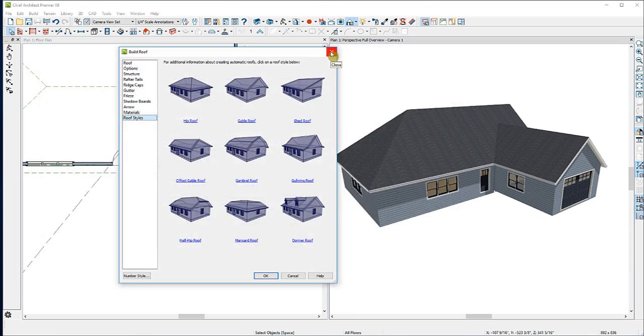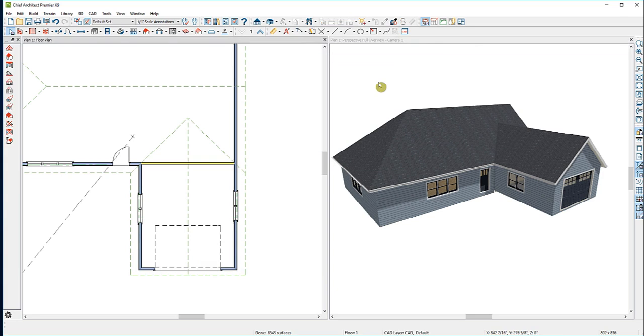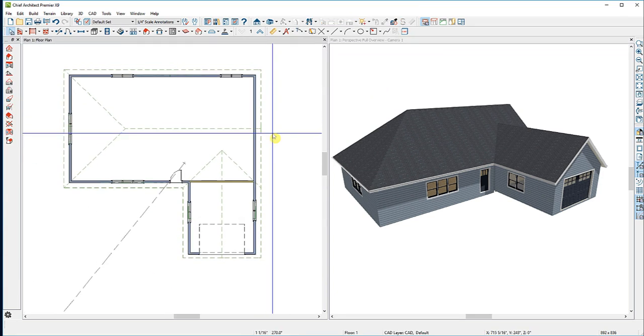Other options for creating and editing roof planes are discussed in additional online training videos and knowledge base articles that can be found on the Chief Architect website.